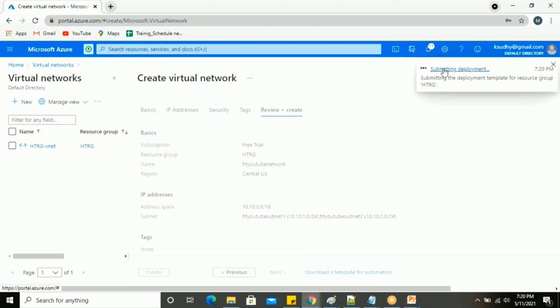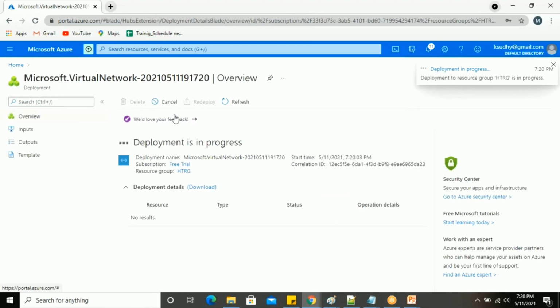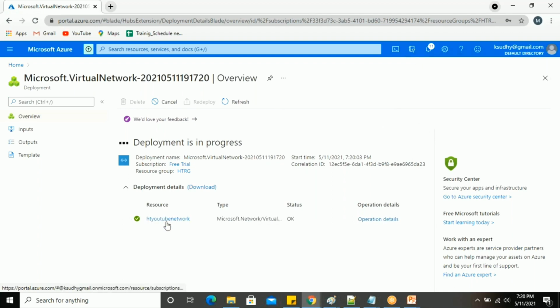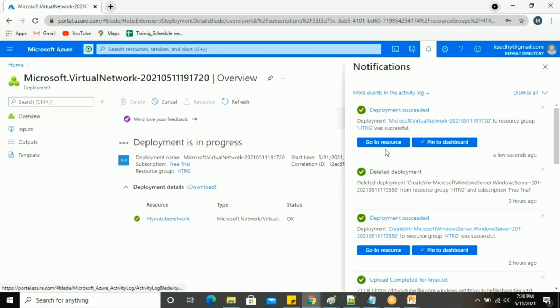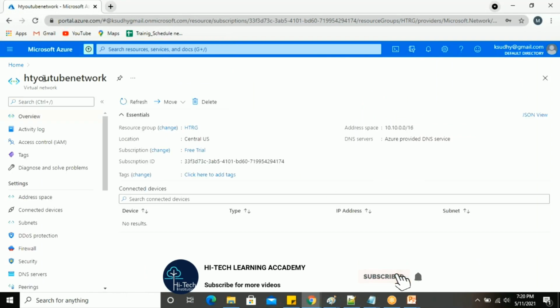Your deployment is submitting. Once it's submitted, your deployment will be created. Okay, so your VNet is being created. As usual, we can see the concept of the VM here too. While creating the VM, we were in the situation to select the VNet, so that whatever VNet you created, you can use the same one over there. And here you can see your deployment successfully done. Let me go to the resource here. So your VNet got successfully created. The High-Tech YouTube network got successfully created.